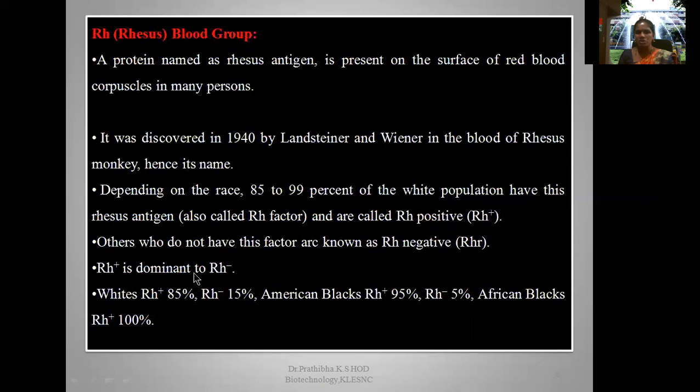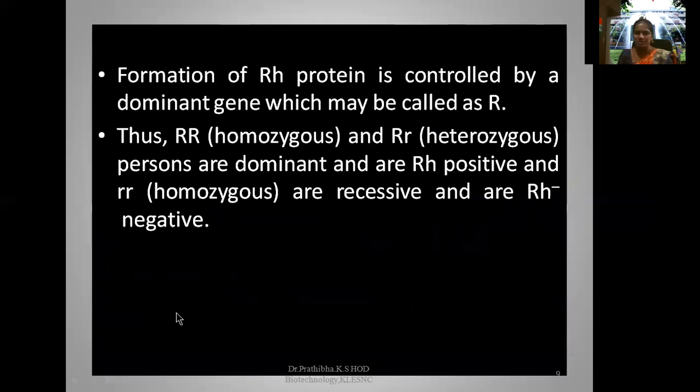Rh positive is dominant to Rh negative. Whites Rh positive 85%, Rh negative 15%. American blacks Rh positive 95% and Rh negative 5%. African blacks Rh positive 100%.